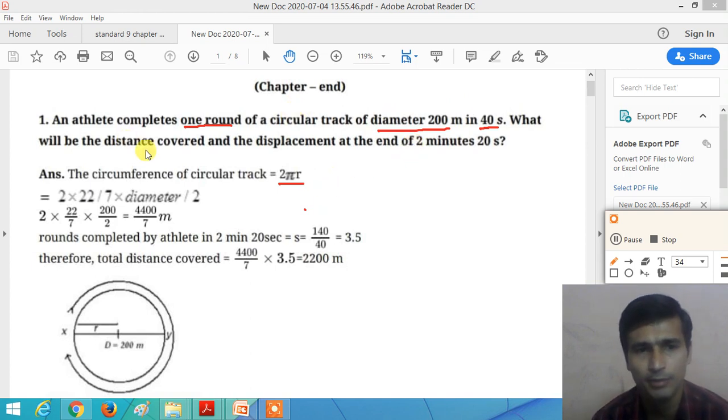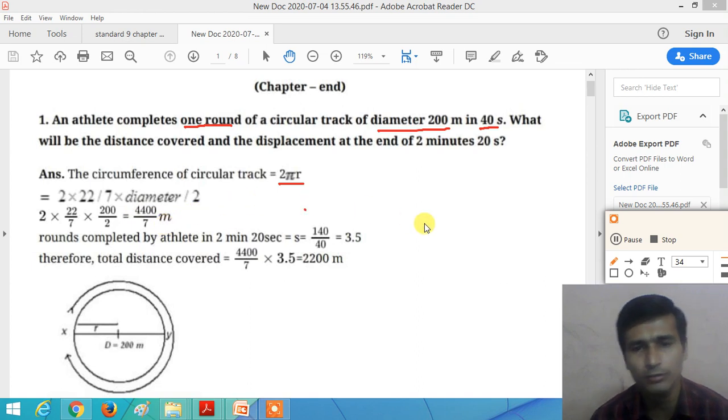So with the help of this formula, if we put in the values, the value of pi is 22 by 7 and the radius of the circular path is 200 divided by 2, we get the answer 4400 divided by 7 meter. So in 40 seconds, in one complete circular round, the athlete covers a distance of 4400 divided by 7 meter.